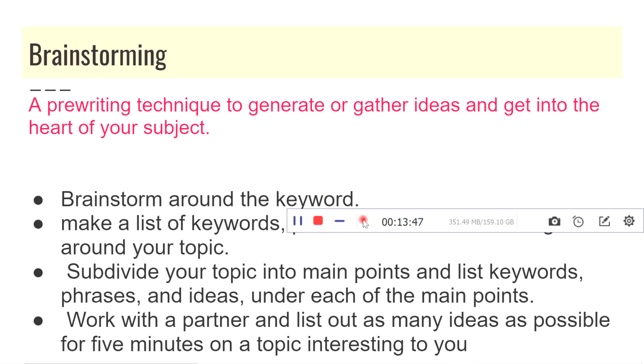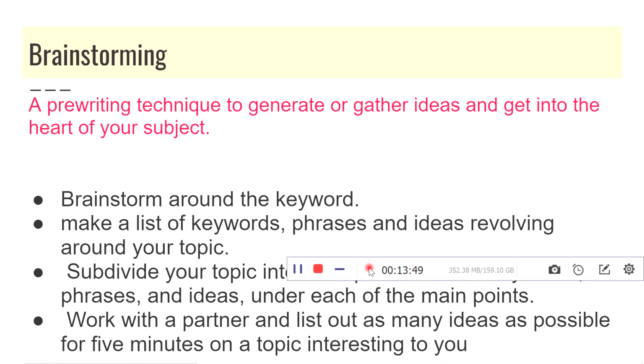So, this is how brainstorming helps to get an idea about your topic and organize your ideas in order to write your essay.